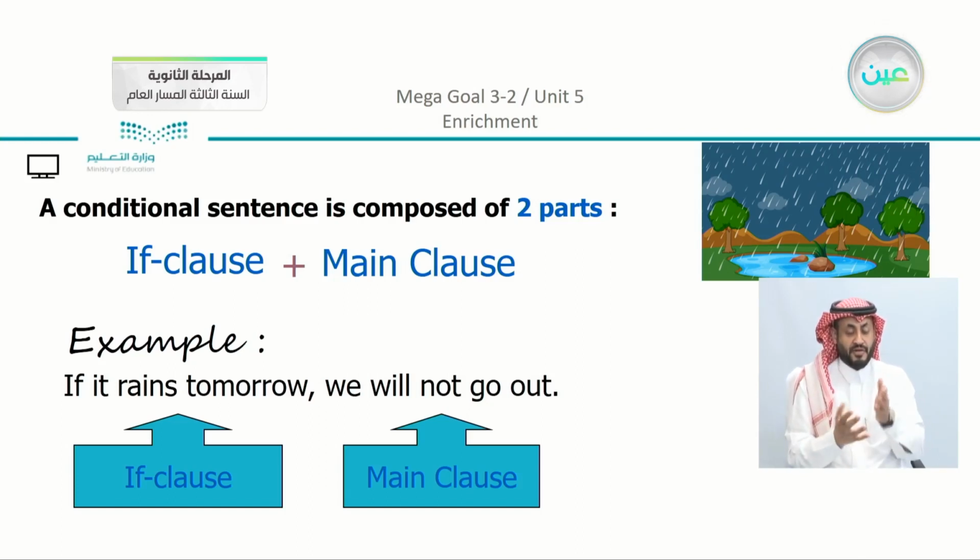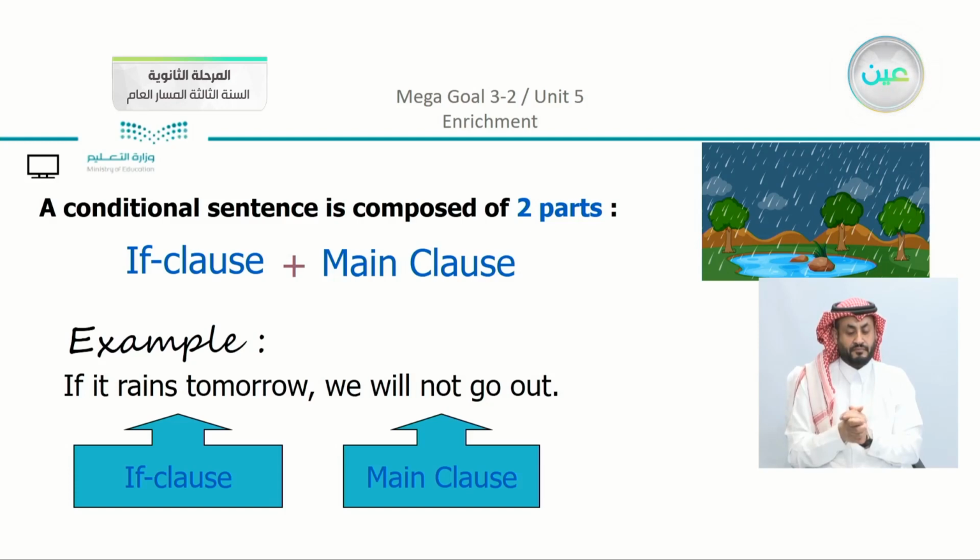Now just think about it, when we say if it rains tomorrow, does it give you a complete meaning? On the other hand, if I just tell you we will not go out, this gives you a complete meaning, which means that this is going to be the independent clause and this is going to be the dependent clause. Now, altogether, they give a complete meaning here, or a complete sentence.